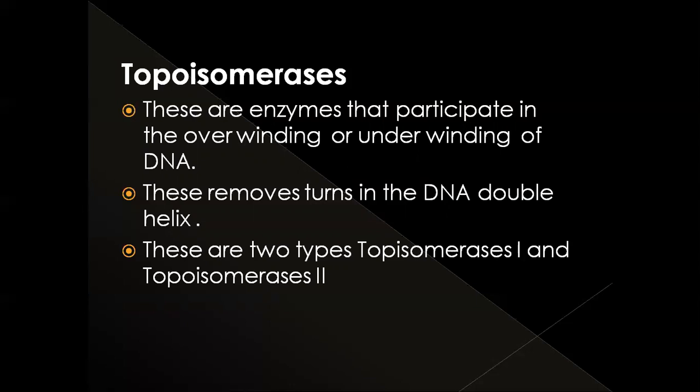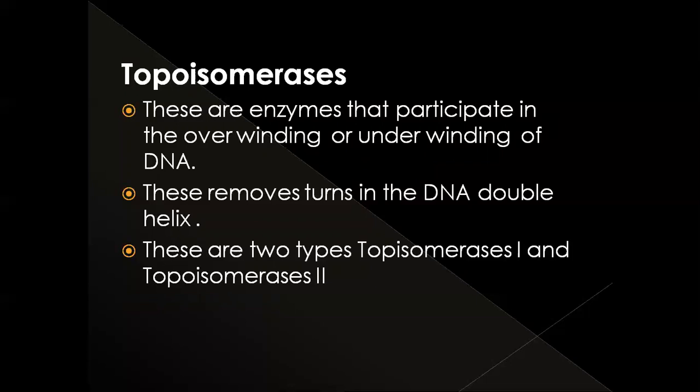That twisted form can be achieved if the ends of DNA are prevented from rotating. So these topoisomerases remove turns in the DNA double helix, and then the DNA twists up into a helical structure.